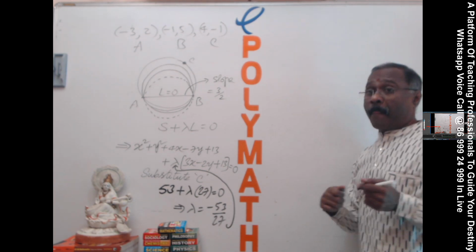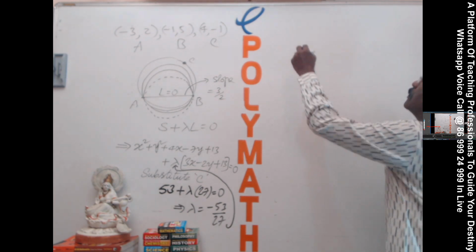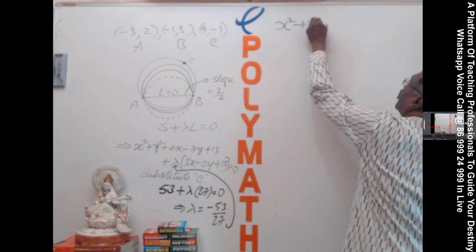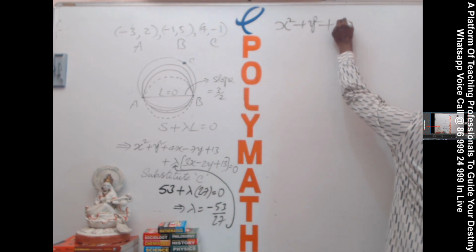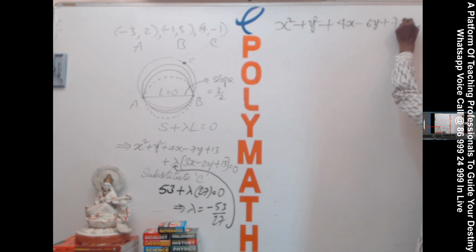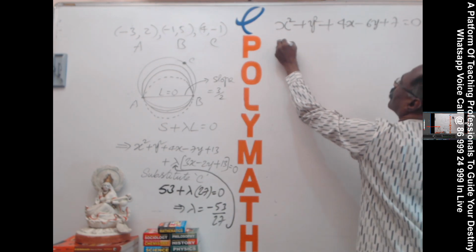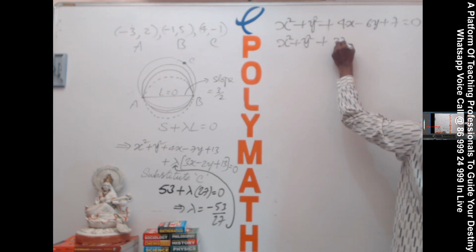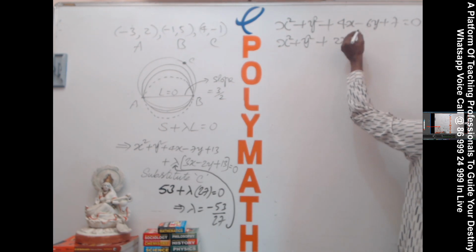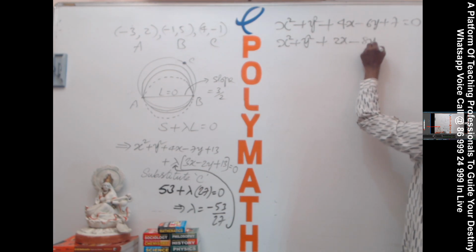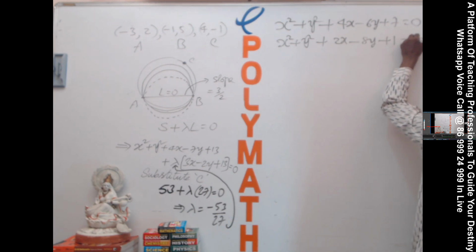See here. Let me take two circles. x square plus y square plus 4x minus 6y plus 7 equal to 0. And x square plus y square plus 2x minus 8y plus 1 equal to 0.